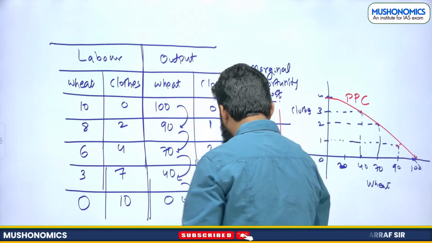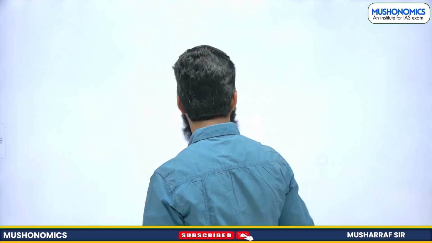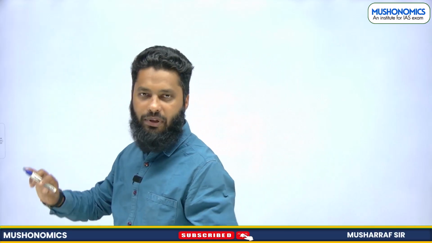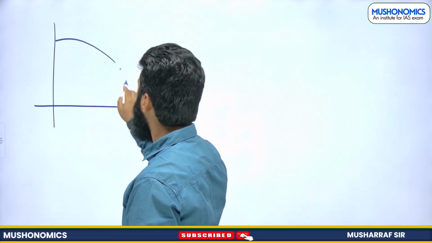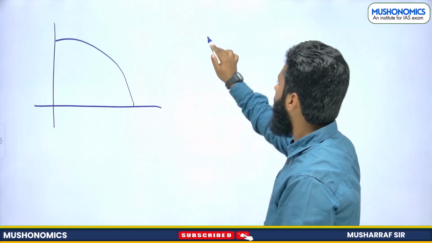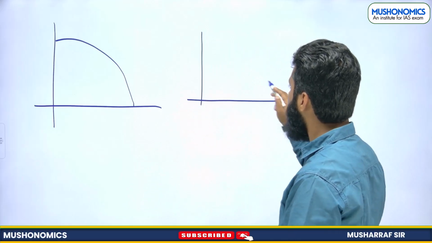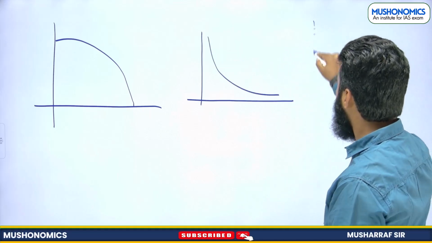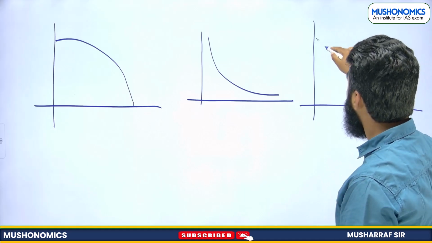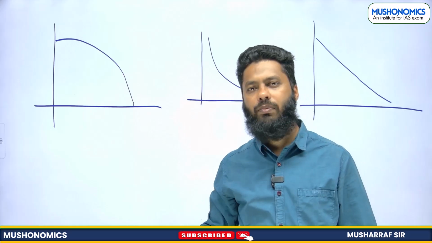See, I will explain you like this here. There can be three shapes for production possibility curve. One is what we got, concave shape. One we can have convex shaped, like this. And one we can have as a straight line.